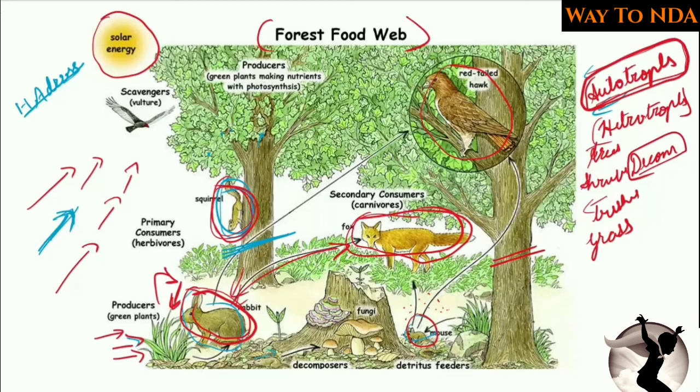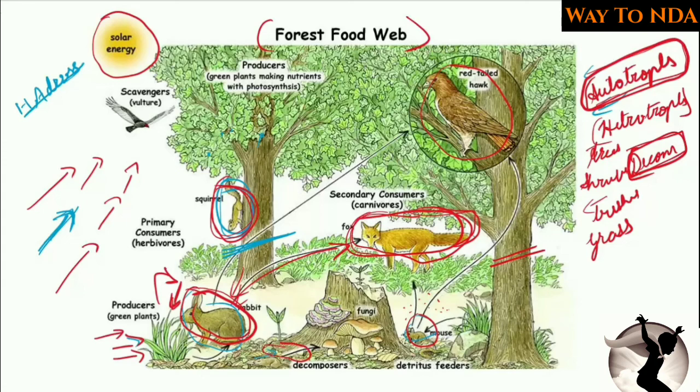The rabbit is a vegetarian and it will be eaten by a carnivorous animal, maybe a lion or tiger or wolf. After that, when the lion or the tiger dies, it will be decomposed by the decomposers. The dead body of the tiger or whatever animal it is will be decomposed by the small decomposers.